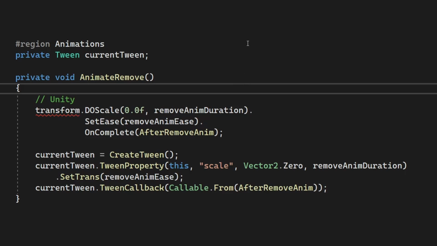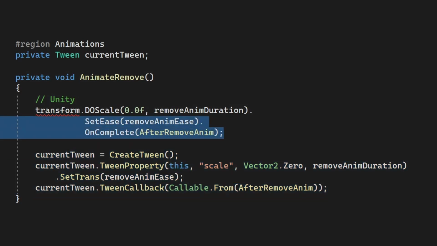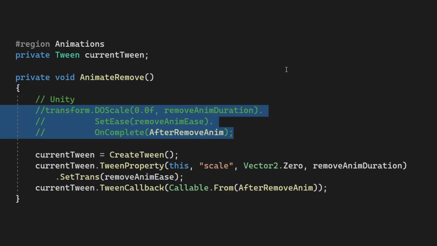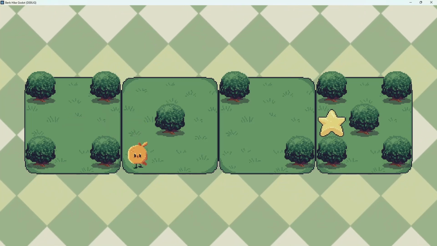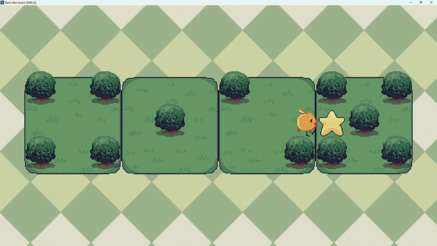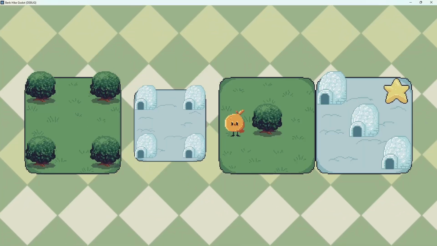Another thing I did was redo the tweening animations, and Godot actually provides tweening out of the box, whereas in Unity I had to use an external library. I previously used DOTween, so it's pretty nice that Godot provides that. I think you get the point by now. There was a lot of fiddling with the code to get it to play nice with Godot. It was honestly shocking how smoothly I could get the project up and running just by copy-pasting my code from Unity. Here we can see the tweens as well.